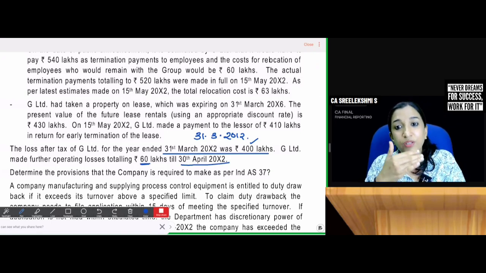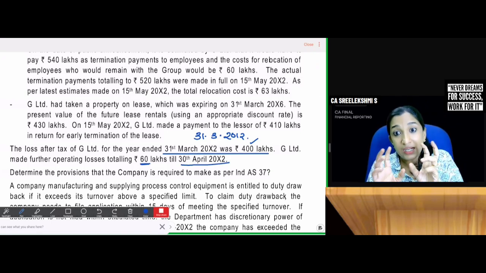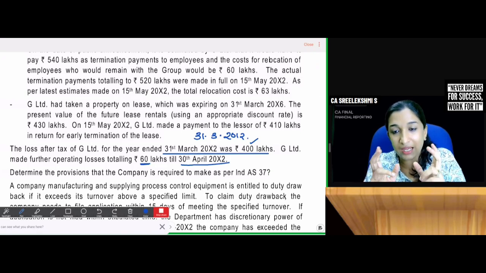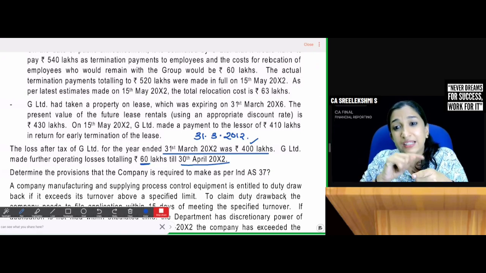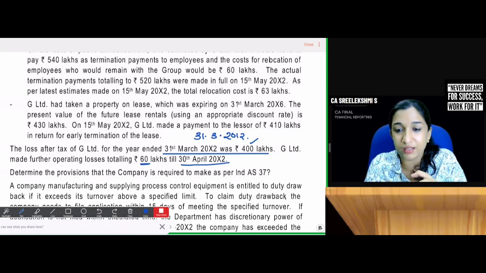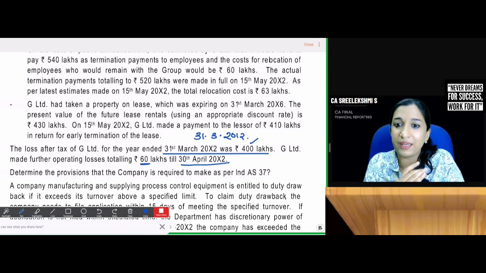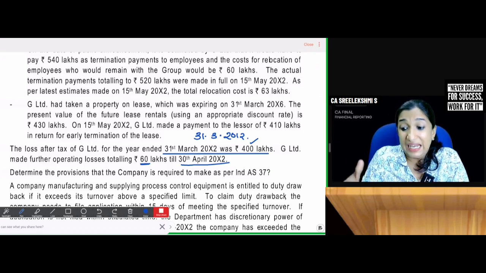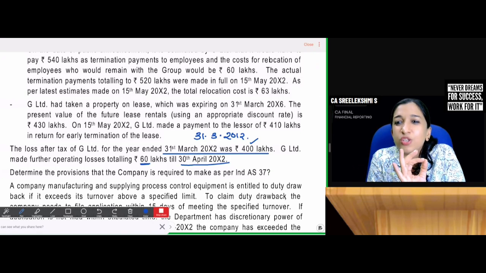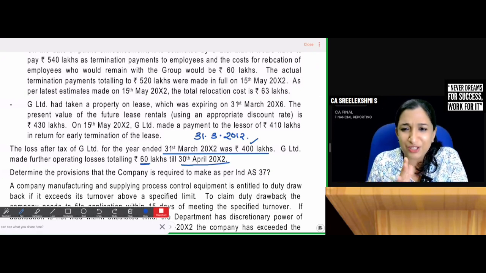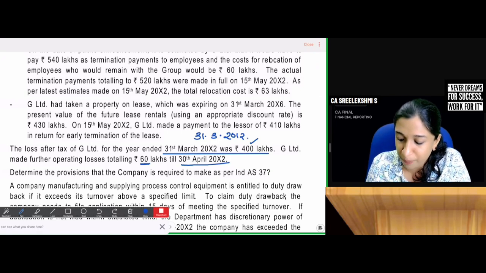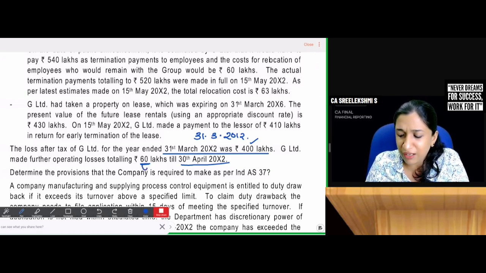On 31st March 2012, discontinuation is already announced, so that discontinuation related expense can be recognized. Termination benefits are anyway to be paid, so create provision. The lease agreement is anyway to be cancelled, therefore create provision. But as of 31st March, there is no present obligation for a loss of 60 lakhs. Don't create provision for future operating loss. Next month's loss should not be provided.